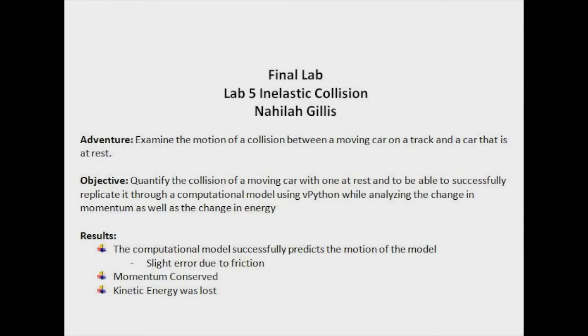My adventure was to analyze the motion of a maximally inelastic collision between a moving car and a stationary car. The point of the lab was to analyze real video data to quantify a collision and then to compare the findings with the model in VPython to determine if momentum is actually conserved and to see how the energy is transferred. The main result was the observational data fit the model and the momentum was conserved. There was a loss in kinetic energy, however, this is due to not accounting for frictional force, but for all intents and purposes of our classroom, frictional force is negligible.